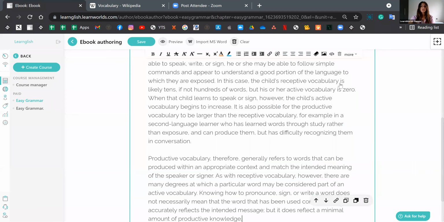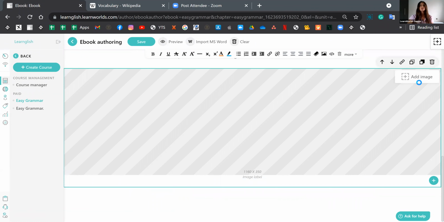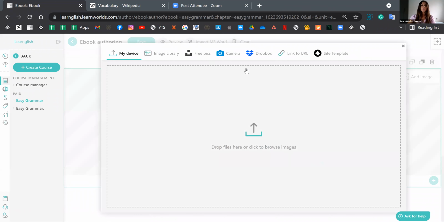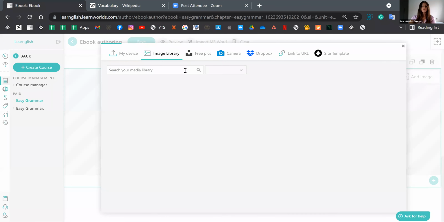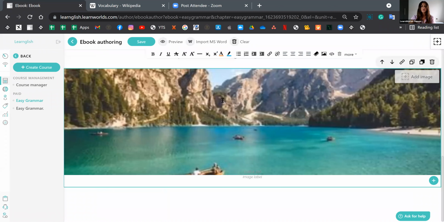And let me also add an image just to make this a little bit more visually appealing. So this is what the image holder looks like. I click on the Add Image. This familiar window will pop up. And once more, I'm going to select one just so that I can save up some time. I'm going to go for this one. Look at this water. This looks beautiful. And I'm going to click on Save.